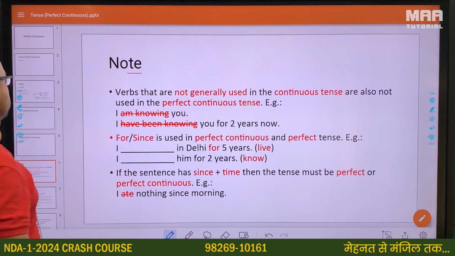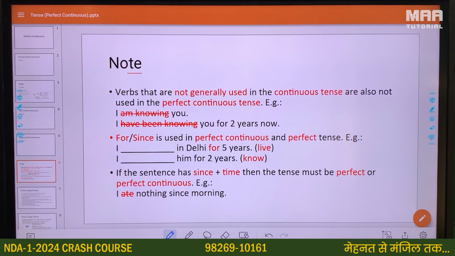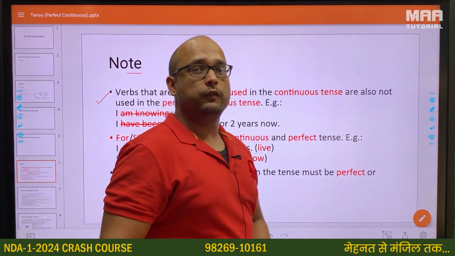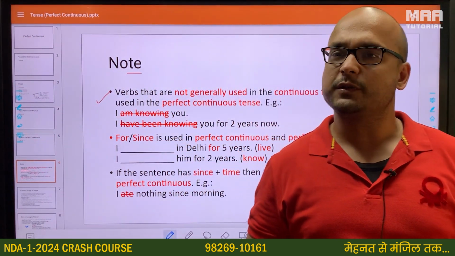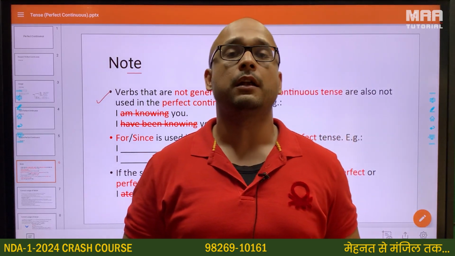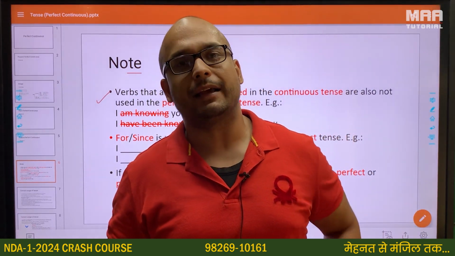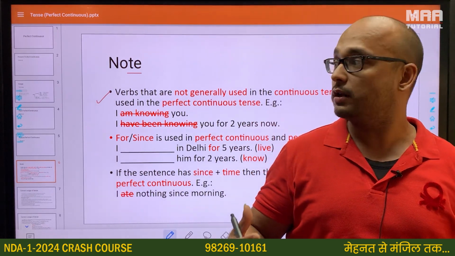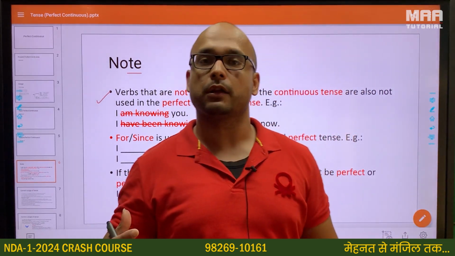So there are a few notes now for this perfect continuous. Verbs that are not generally used in the continuous tense are also not used in the perfect continuous tense. You must remember when we were doing the continuous tense, we saw a few verbs of perception, some verbs of thinking, and other verbs as well that we cannot use because of their meaning. We can't use them in the continuous form.